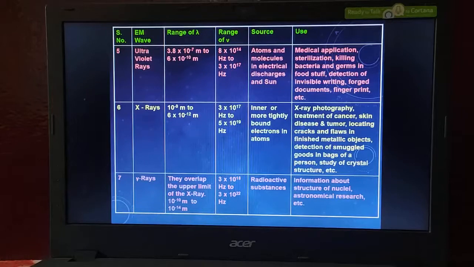If it has more energy, it is hazardous to our health. That is why gamma rays are more dangerous compared to all other radiations. That is why we don't expose ourselves to gamma radiations.